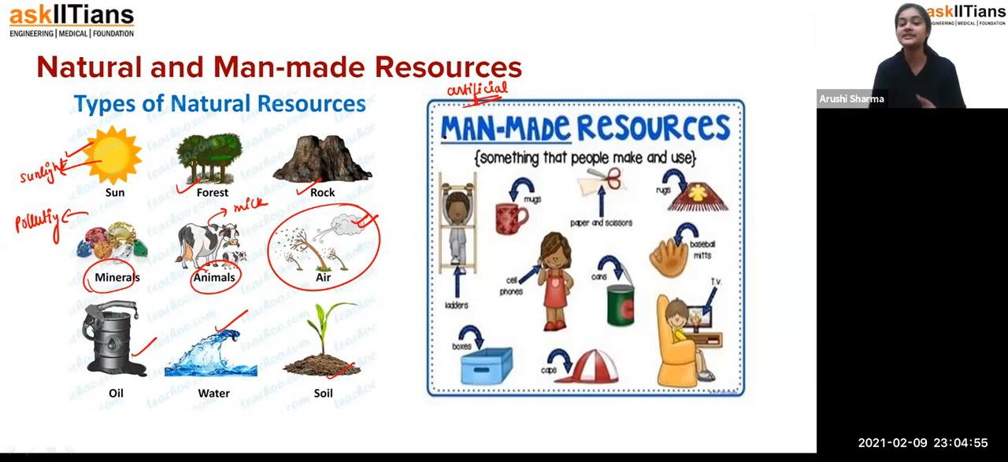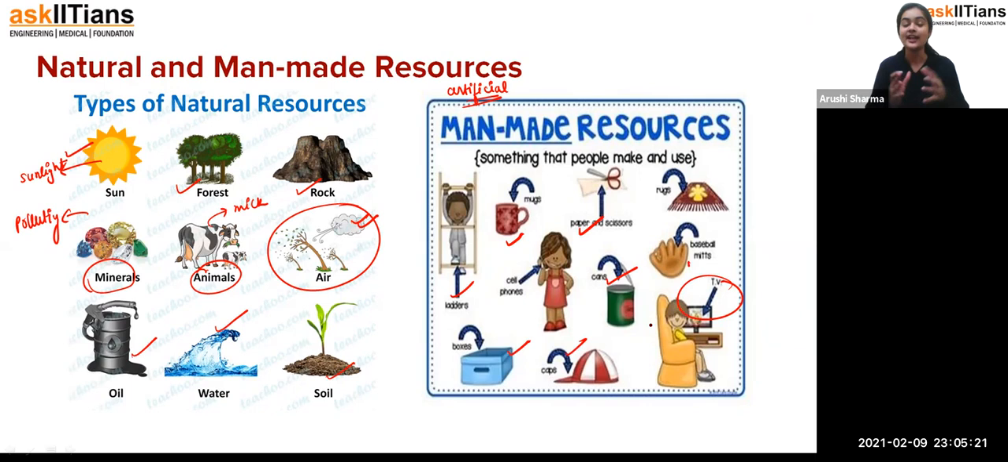For example, you can see so many examples here: ladders, mug, paper and scissors, cans, cap, boxes, TV. Someone wants a small size TV, someone wants a big size TV. So, depending upon our condition, whatever we like, we can take from the man-made resources. That means we are having more options in that.